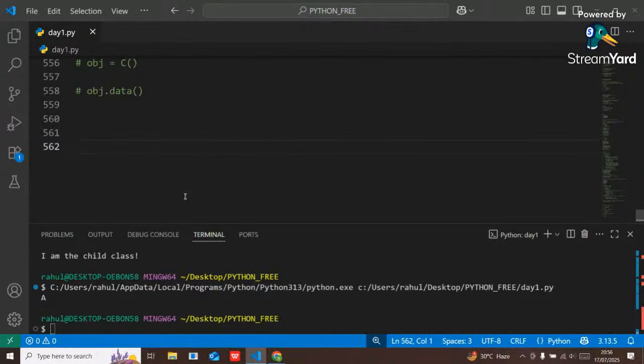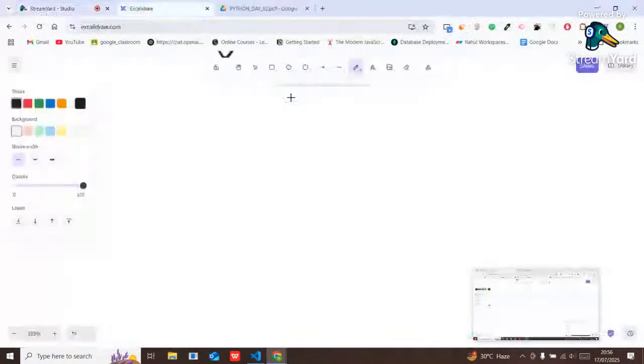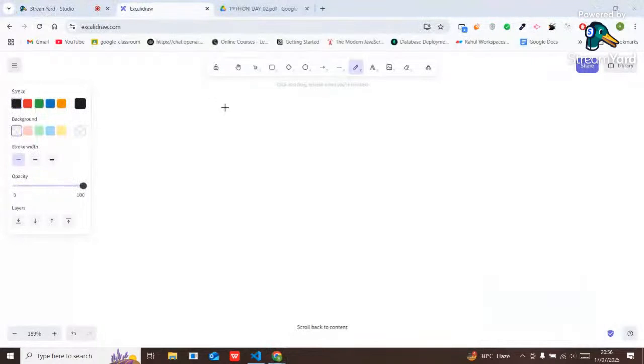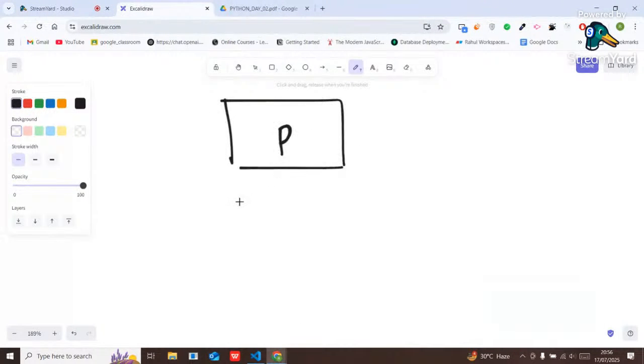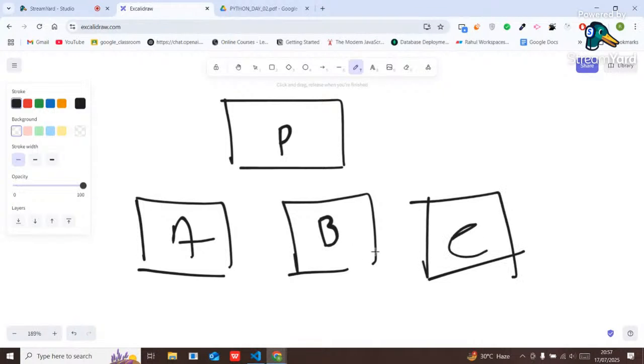Hierarchical inheritance. Simple, guys. Suppose I have only one parent class, P, and I have multiple child classes. Like it's my child class A, it's my child class B, it's my child class C, and all the child classes inherit the properties of the same class.